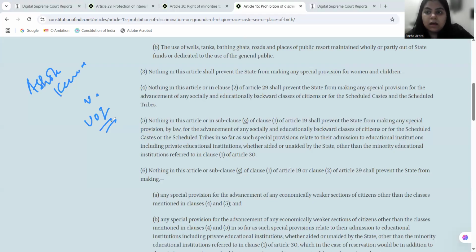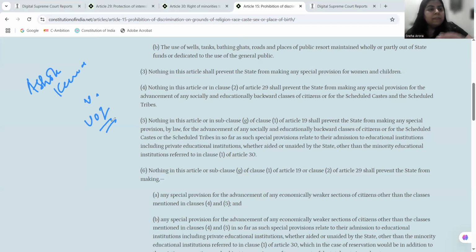Okay, so there is a high number of population which is belonging to the socially and educationally backward classes. We have the data in Mandal Commission, we have the data published in Indra Sawhney's judgment, which is bringing a quota for socially and educationally backward class of citizens. So the court is also identifying that only government institutions cannot suffice to the needs of every citizen in India. So the Parliament is also progressively looking at securing seats for the marginalized communities also in private aided and unaided institutions.